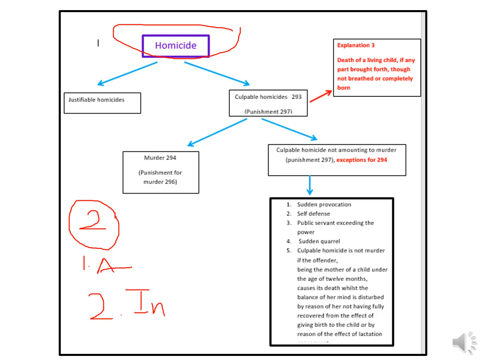The prosecution should prove that there is a clear intention that A wanted to kill B. Now, if these two requirements are fulfilled, the person is going to have murder charges.